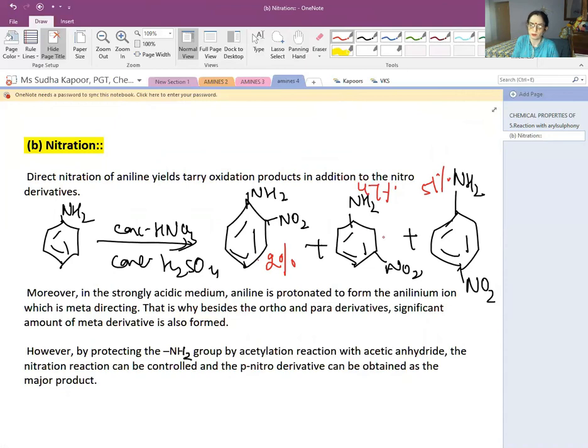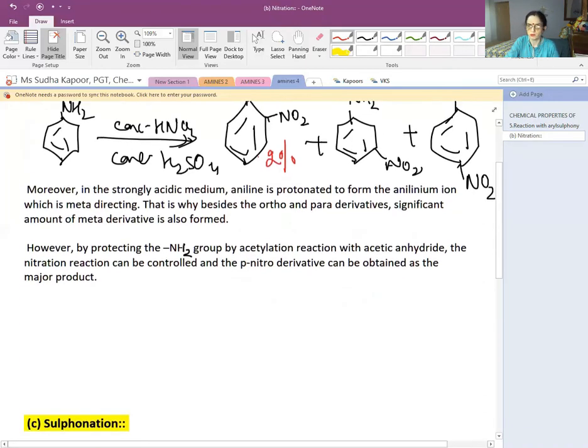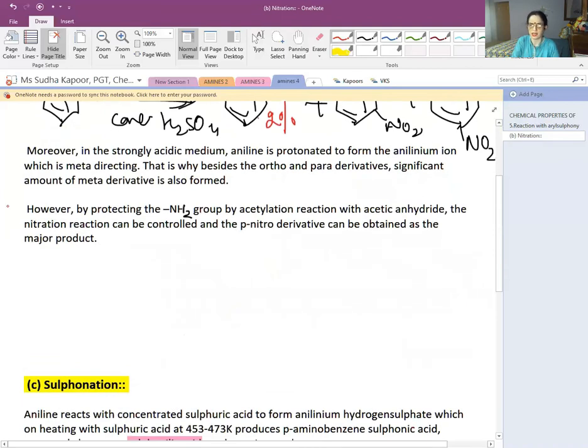But if we have to prepare only the meta product or only the para product, then in this case again we will protect the NH2 from undergoing so much activation and reacting very fast. So the protection of NH2 is done by the acetylation process that we have just studied. So this is aniline. We are going to first protect it and then add the NO2 part.